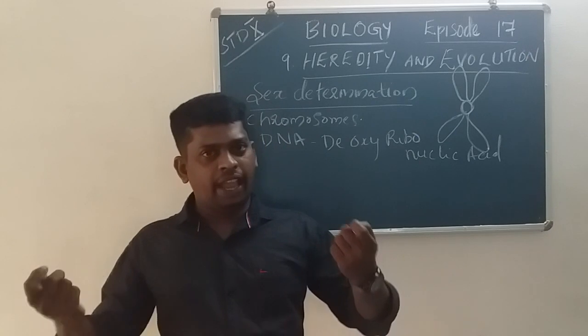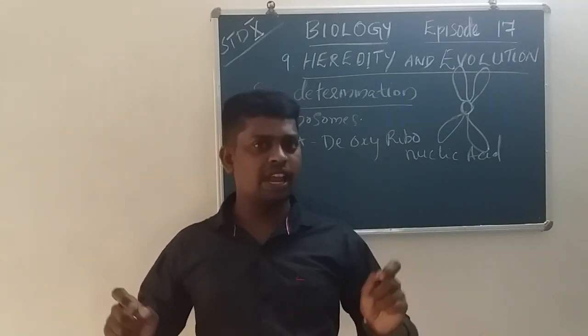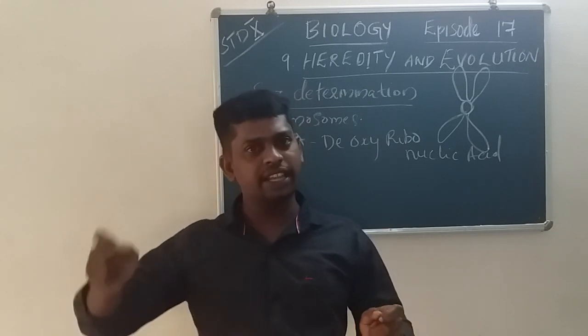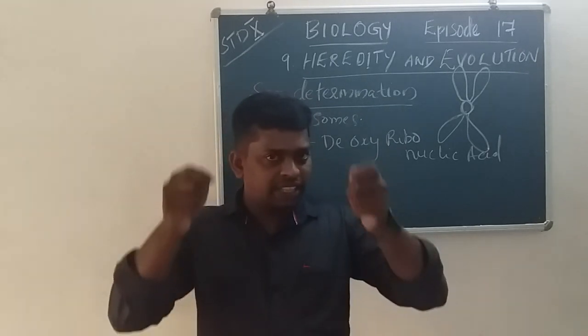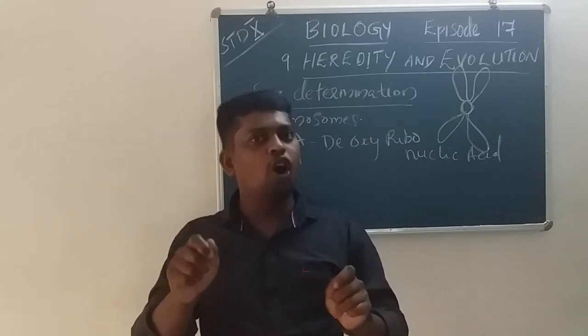The sugar-phosphate strand is on one side and the other side is also a sugar-phosphate strand. The strands move in opposite directions.